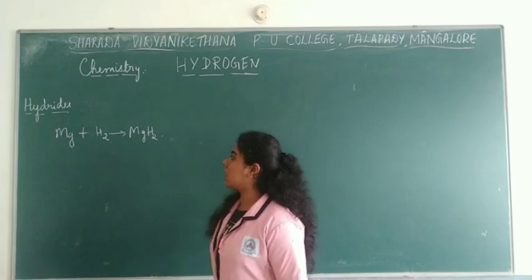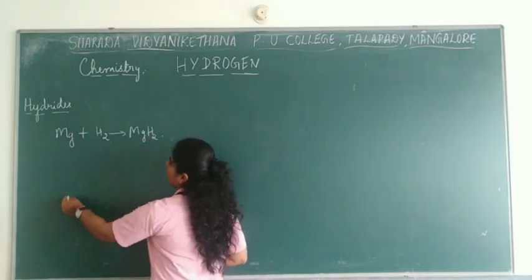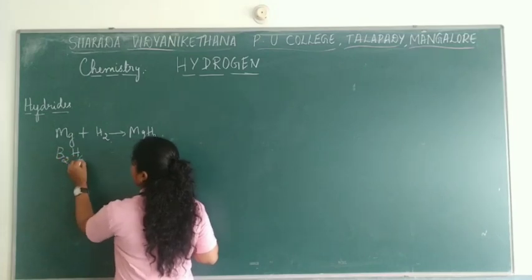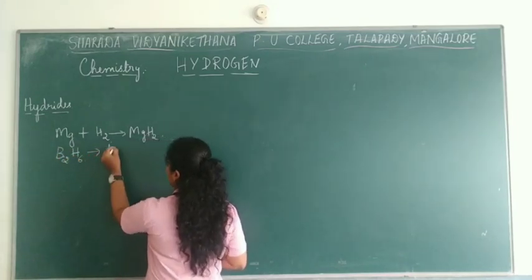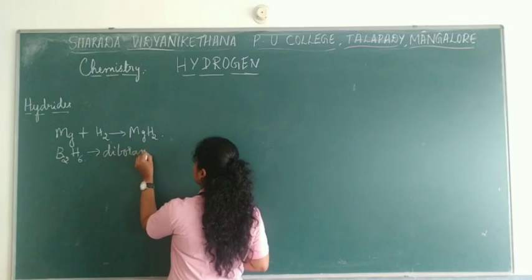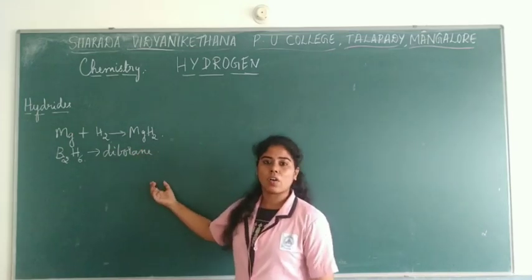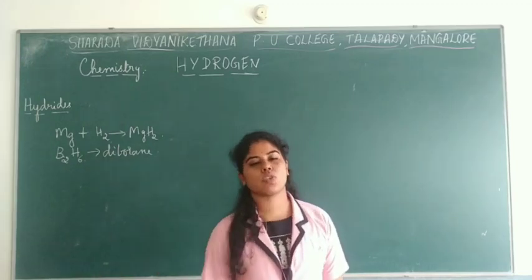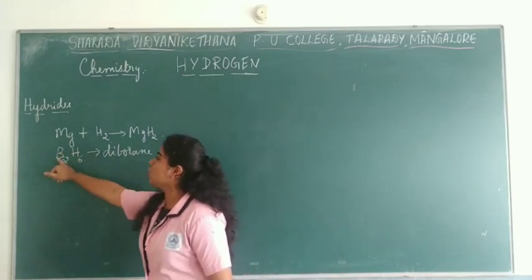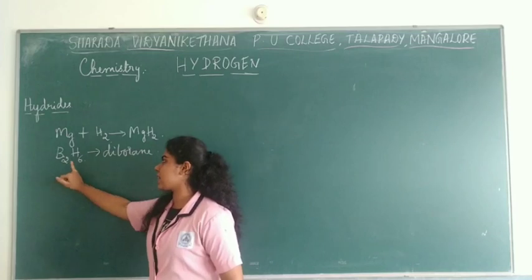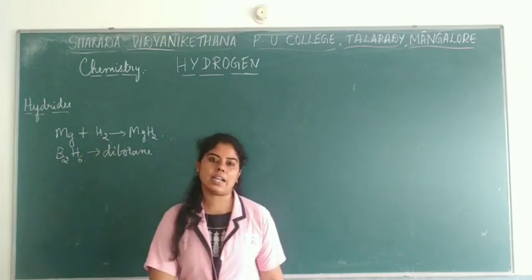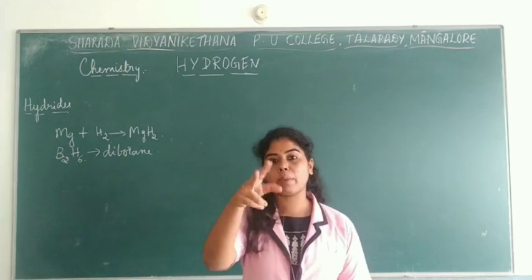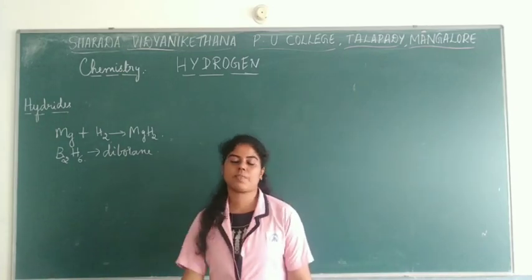One of the examples, that is magnesium hydride, and then you have B2H6, okay, which is also called diborane. So this is also a form of hydride, okay. So in this way it can be written. These are some of the examples which is to be understood. Now this is a new compound for you all, that is B2H6, which is boron with a hydride. So it is called diborane. Okay, diborane. Why? Because there are two boron atoms present.